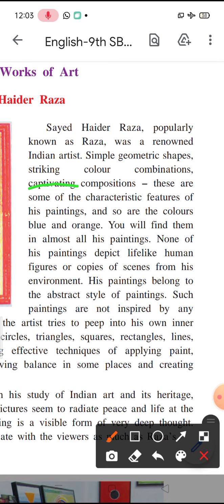His paintings belong to the abstract style of paintings. So these paintings belong to the abstract style of painting. This type of paintings is called abstract type of paintings. Such paintings are not inspired by any external factor.